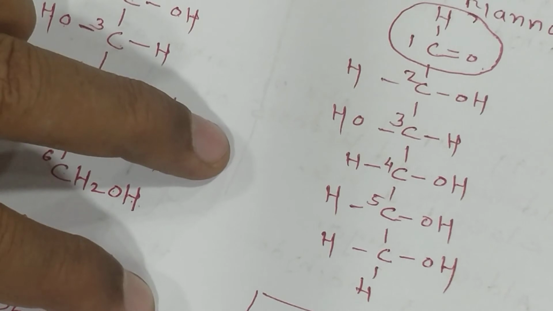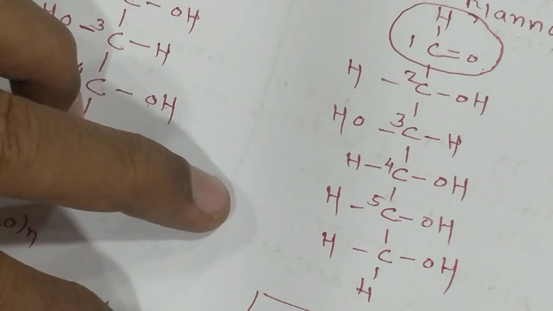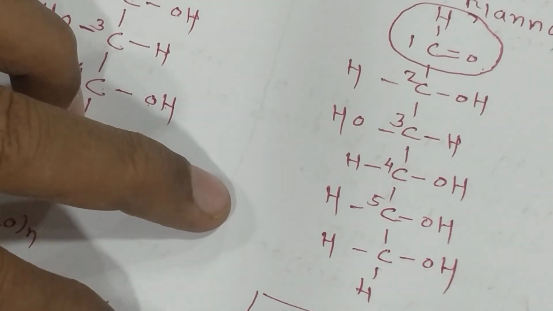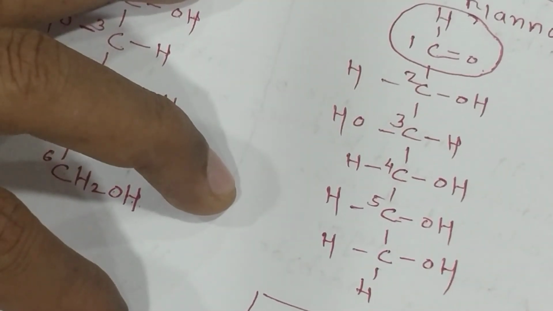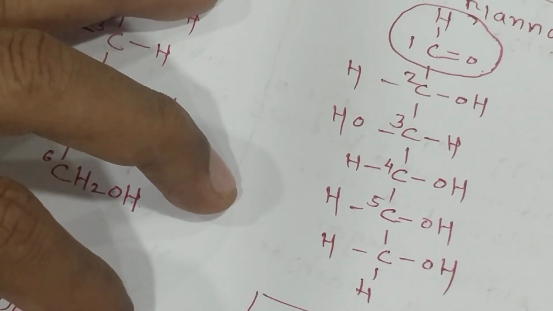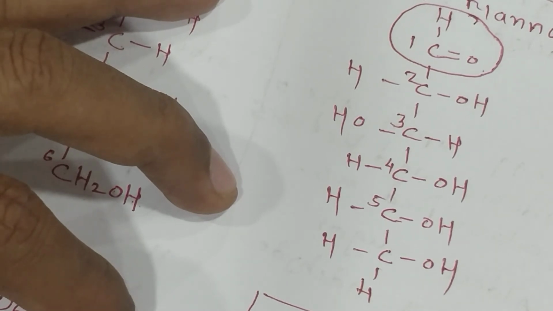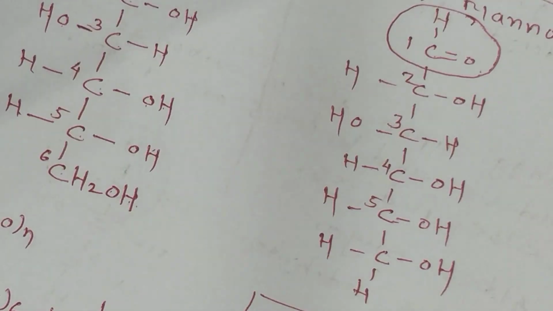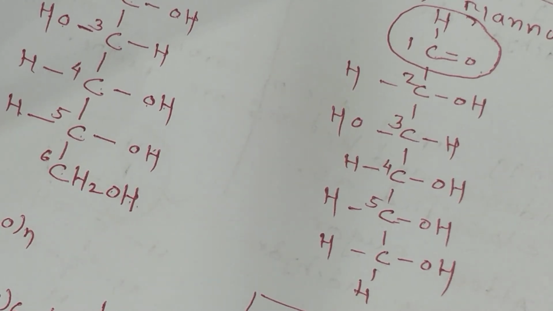Now the 6. In the galactose, the hydroxy position at carbon number 4 is changed as compared to the glucose.